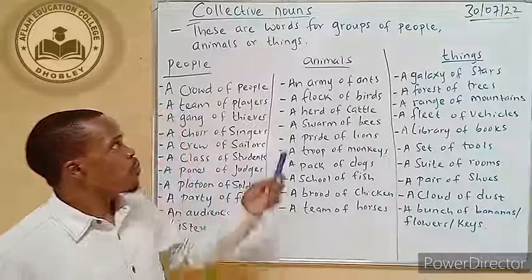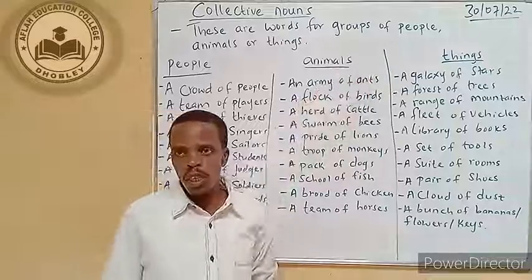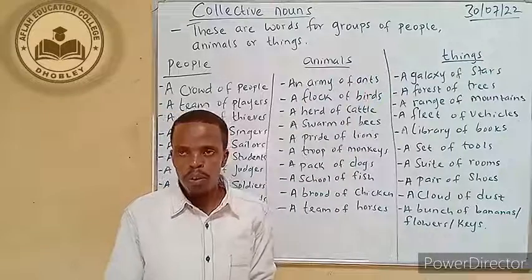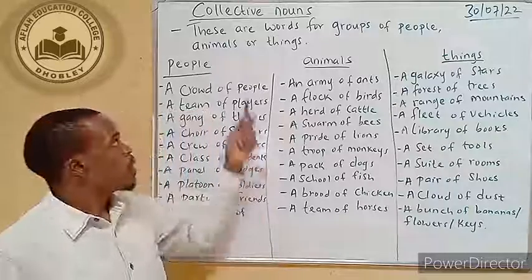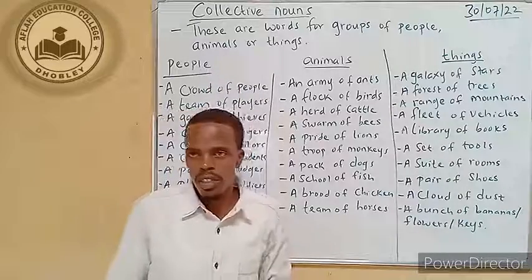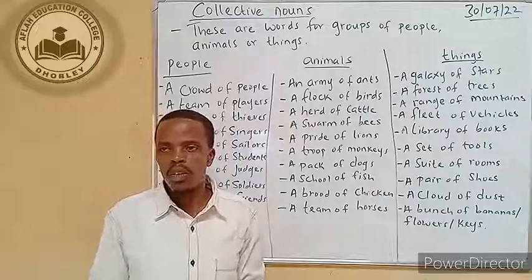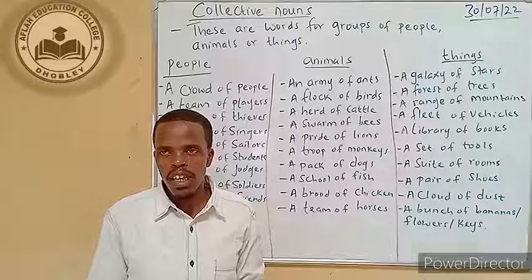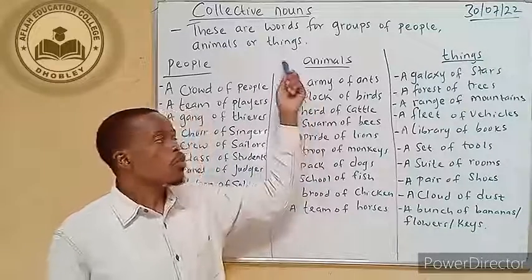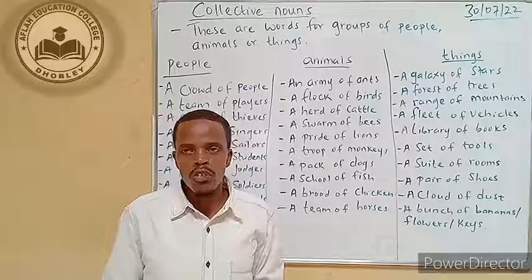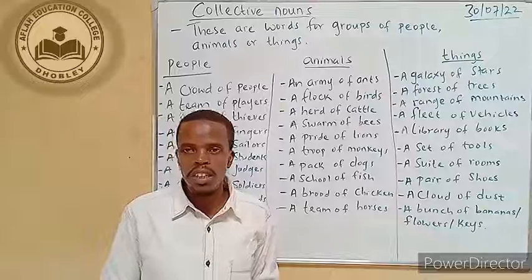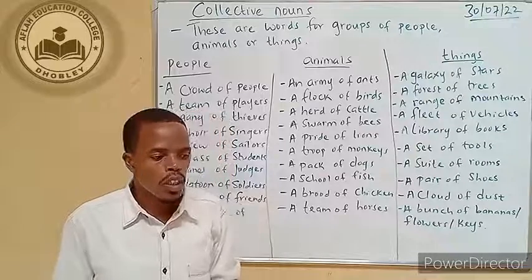So it could be many people in one group. Many people, they are in one group. They are doing something together as a group. It could be animals. Animals, when they are in a group, they are together as a group. Or it could be other kinds of things when they are collected into one group.